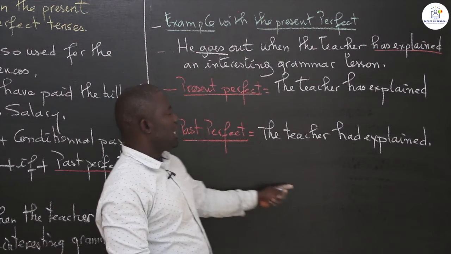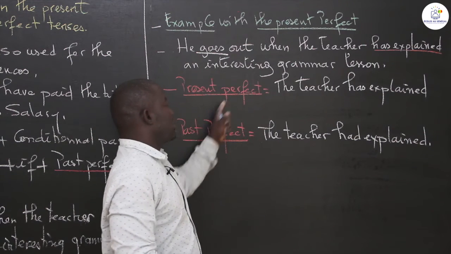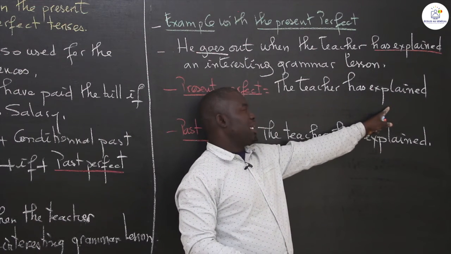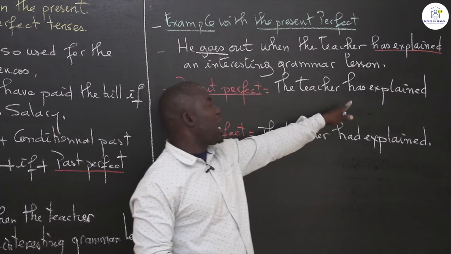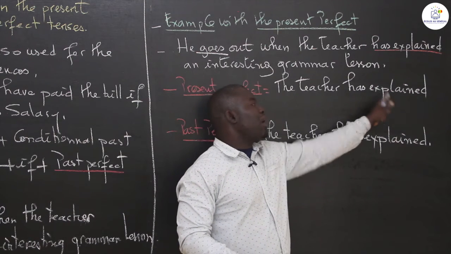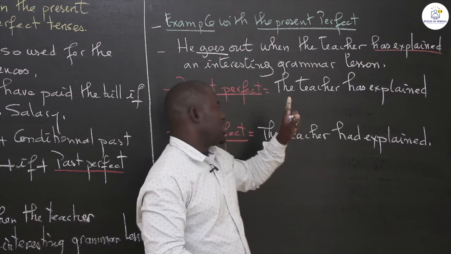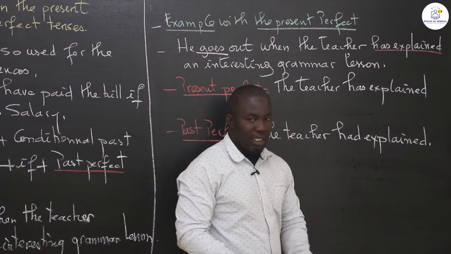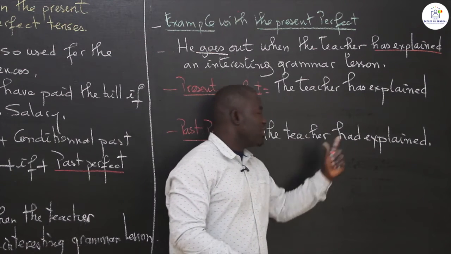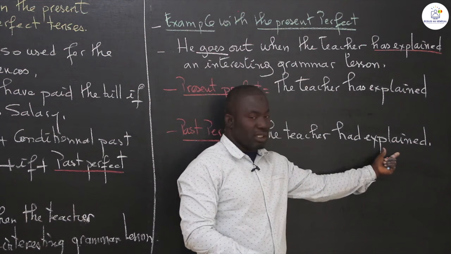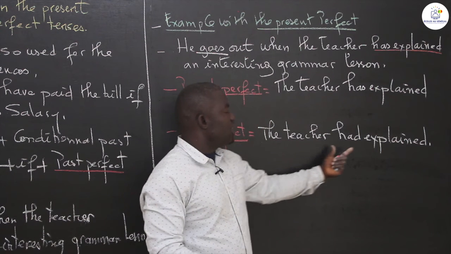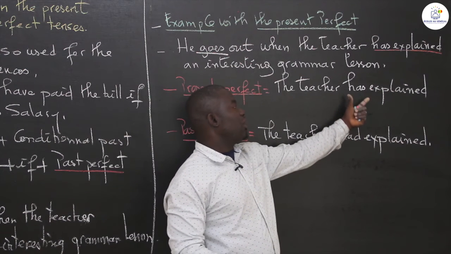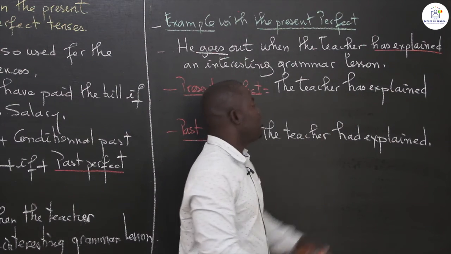For the past perfect, we have the teacher had explained. For the present perfect: subject plus has or have plus past participle, or subject plus to have in the simple present tense plus past participle. For the past perfect: subject plus to have in the simple past plus past participle. Here, to have in the simple past is had for all persons. To have in the simple present is has for singular persons and have for plural persons.